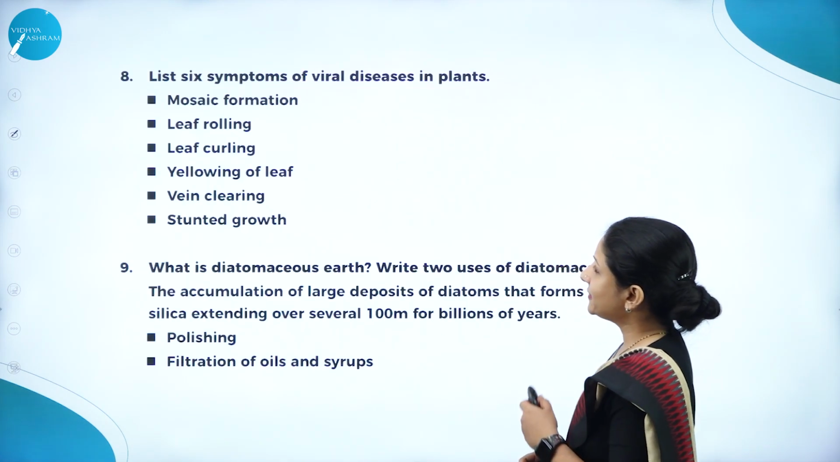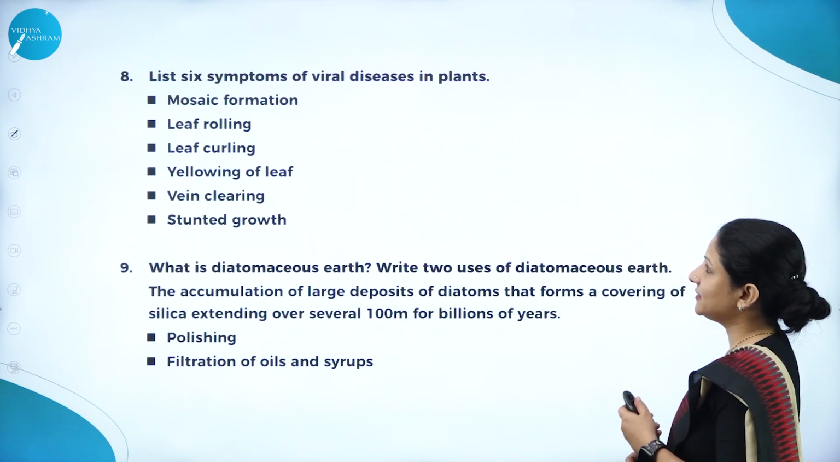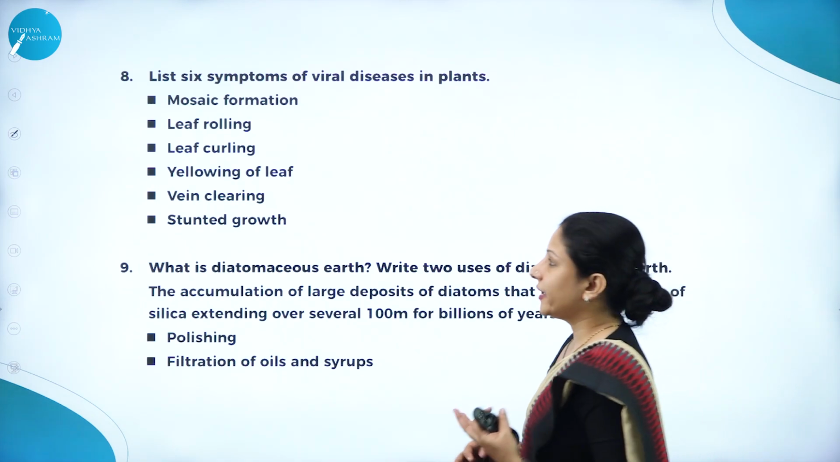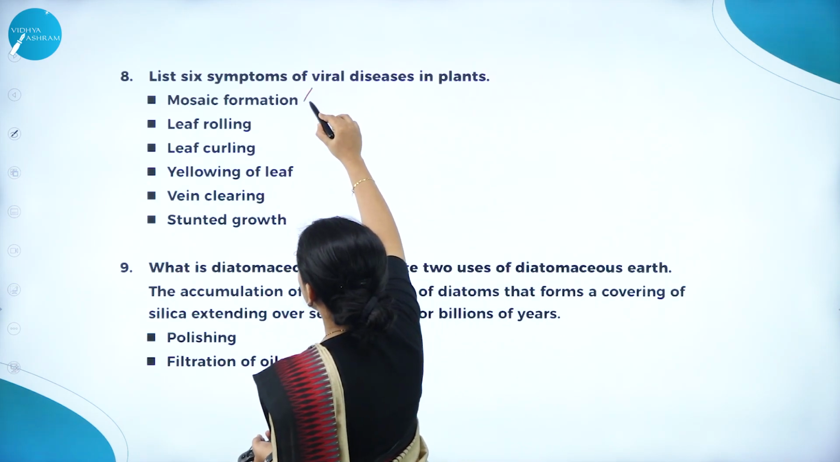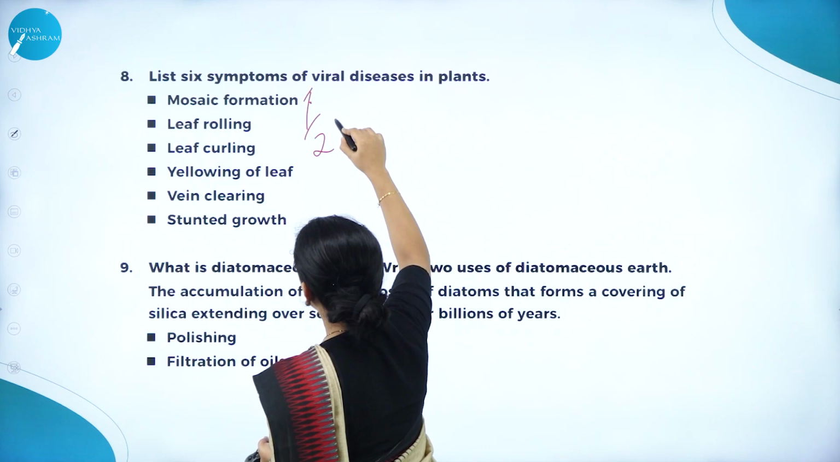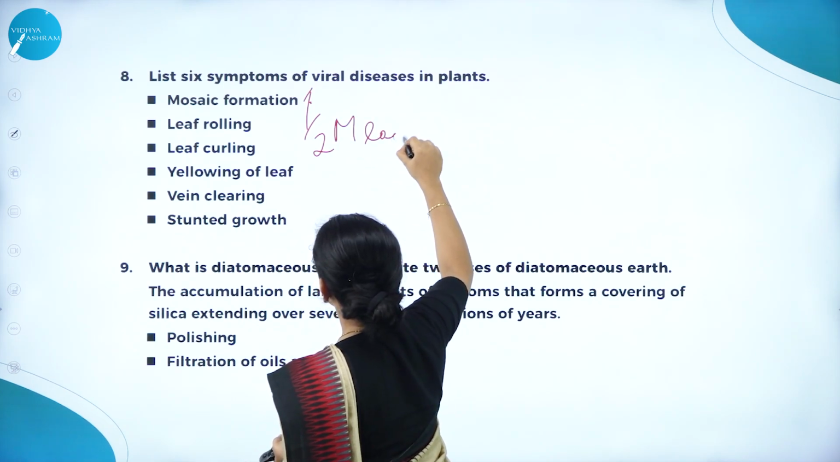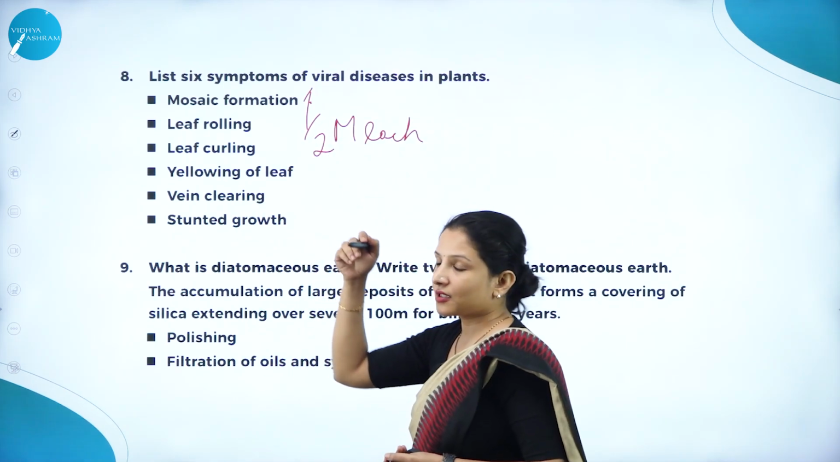Next question. List 6 symptoms of viral diseases in plants. So viral diseases in plants, 6 symptoms. Six symptoms means each will carry half mark each. They have totally 3 marks.